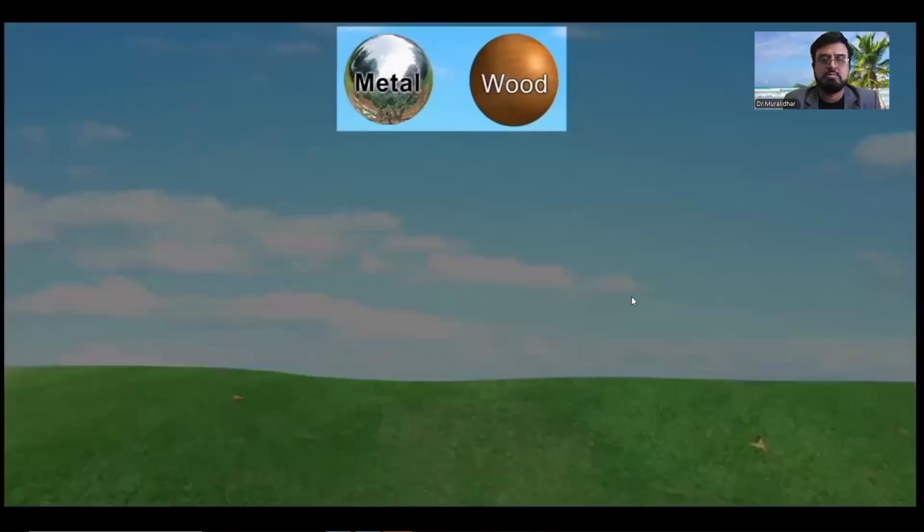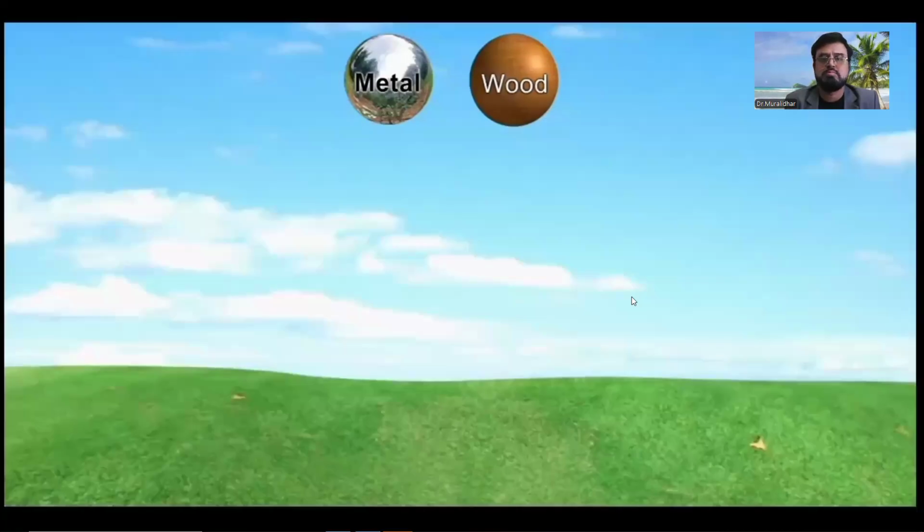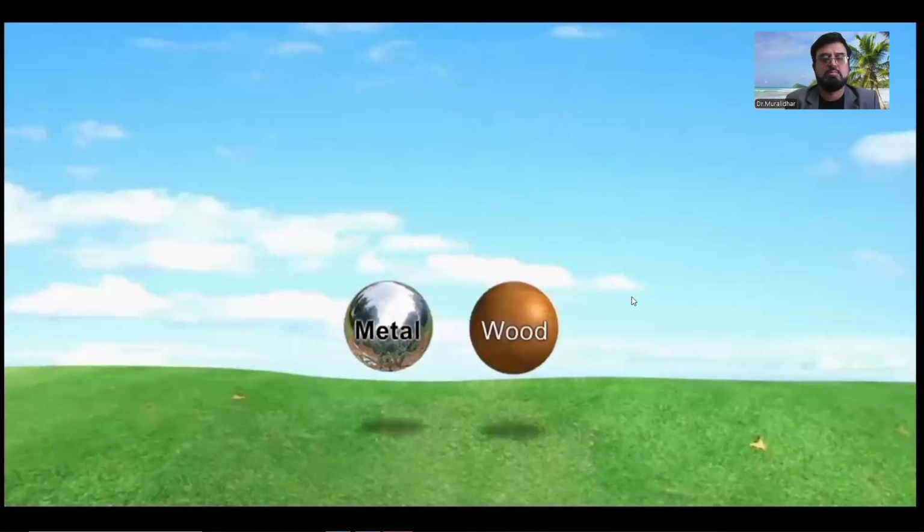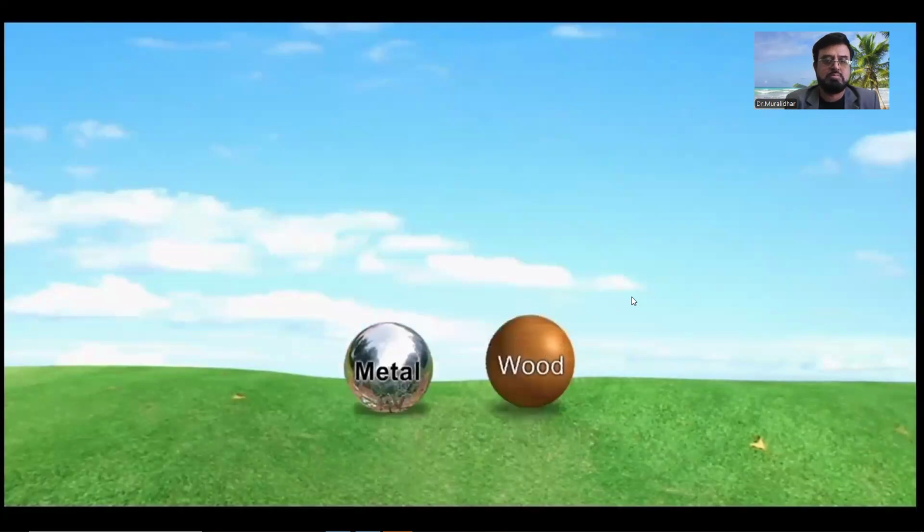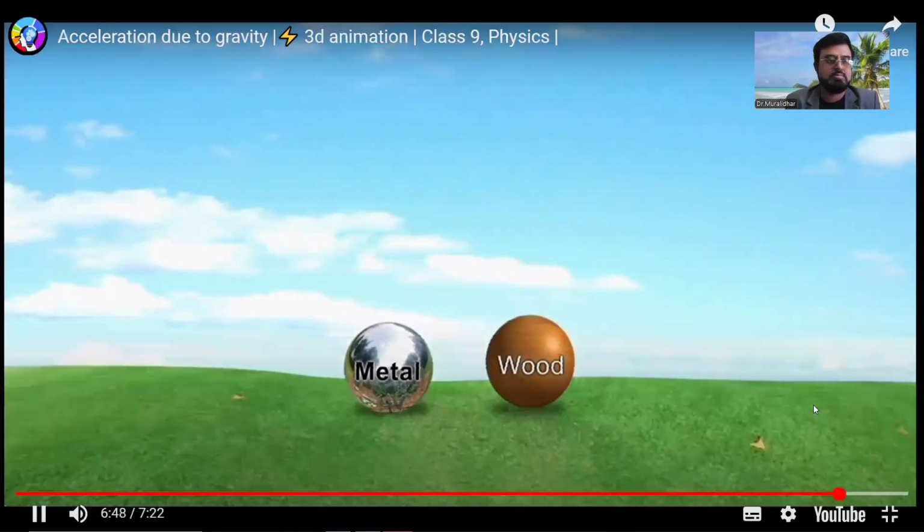Let's use two identical objects with different masses to verify this statement. Drop a metallic ball and an identical wooden ball from a height. Do you notice that both reach the surface of the Earth simultaneously?